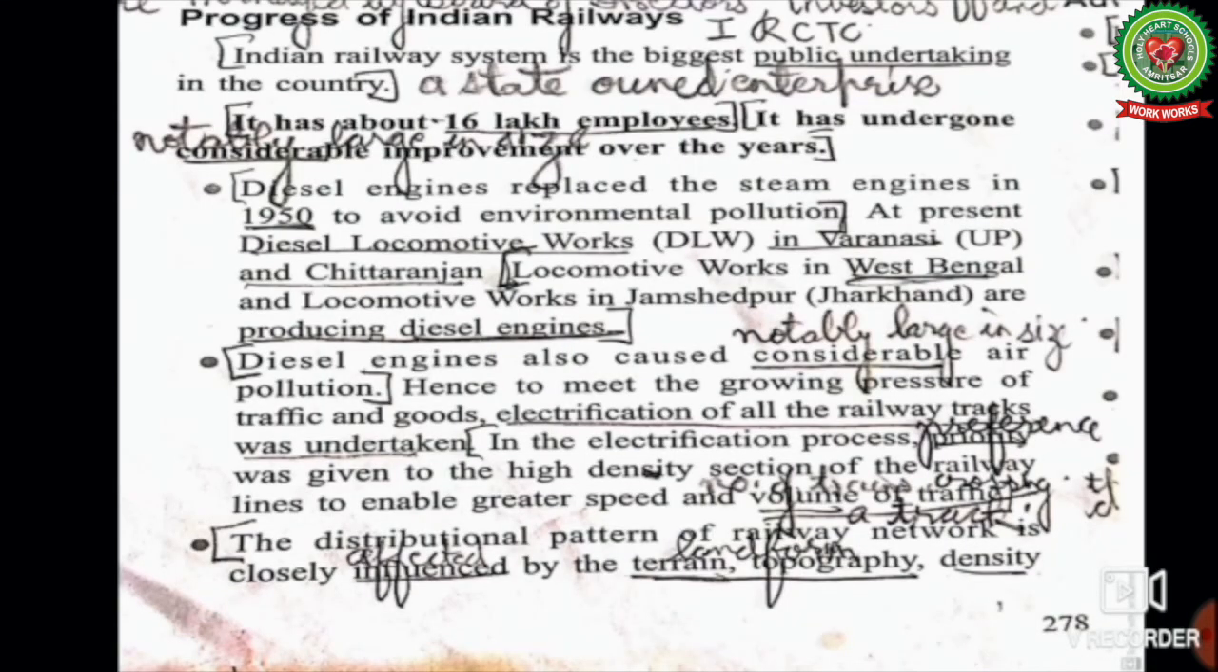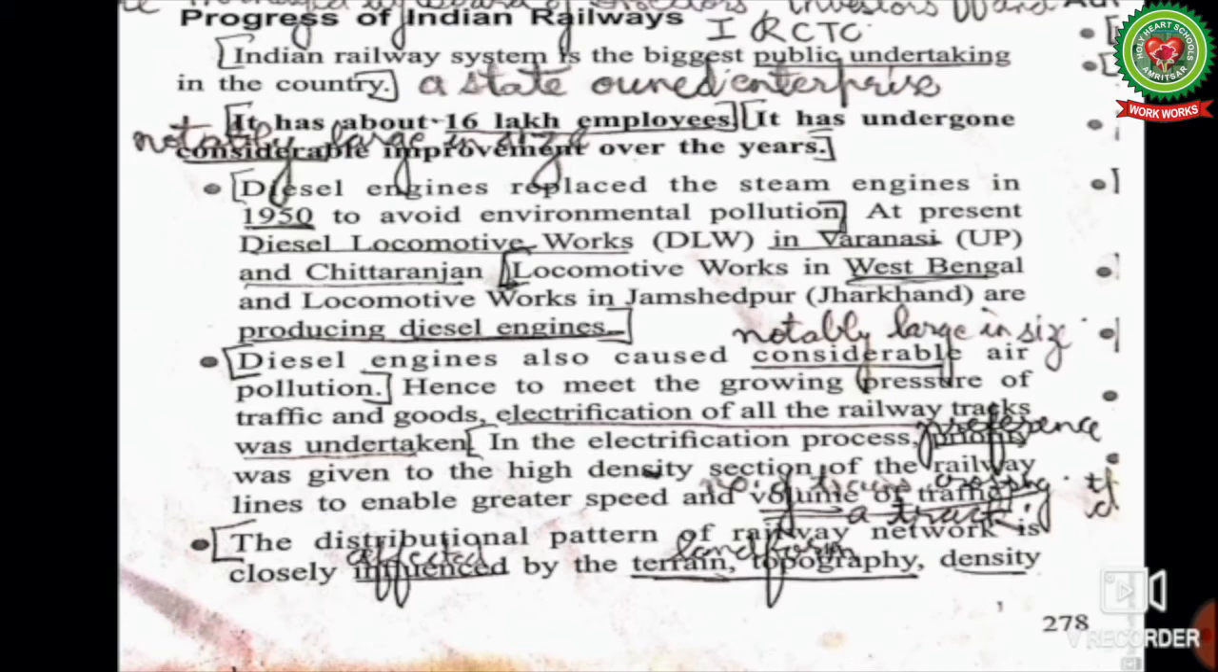Now, let us go to another topic, progress of Indian Railways. The Indian railway system is the largest public undertaking in the country. Public undertaking here means a state-owned enterprise. It has about 16 lakh employees. It has undergone considerable, that is notably large, improvement over the years.